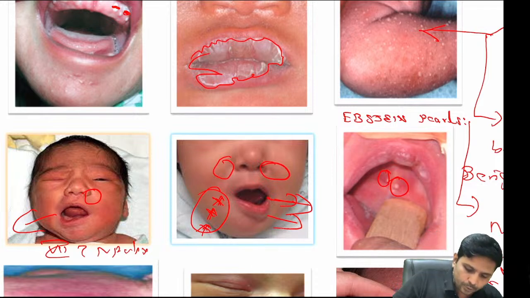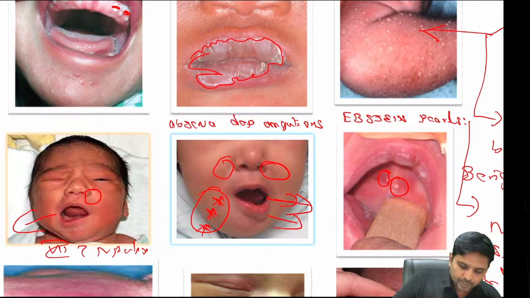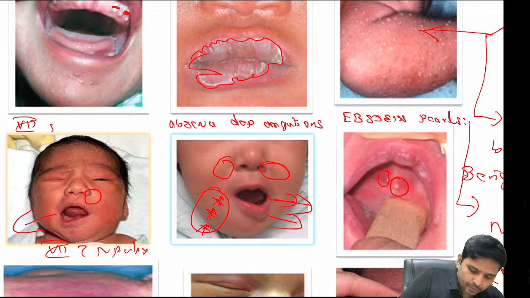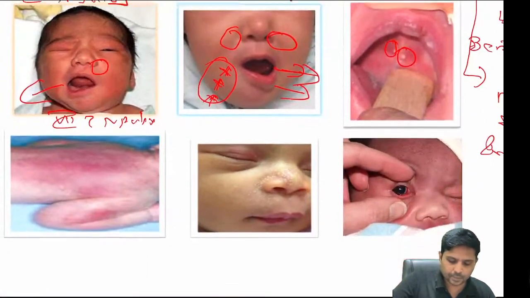So what is this? I told you, absent depressor anguli oris, because the nasolabial fold is present. What is this? Nasolabial fold is absent, so this is seventh nerve palsy. So these are all the normal things.